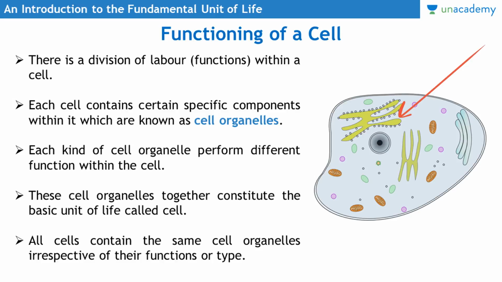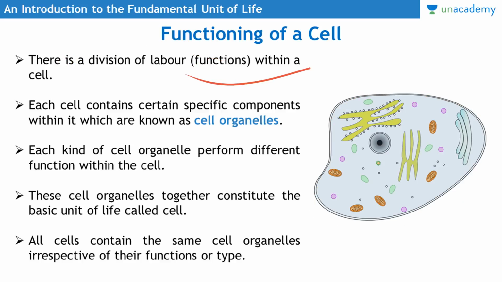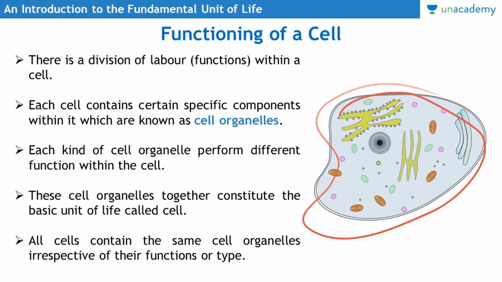Within the cell also there are different functions going on, like our body has different organs for performing different functions. The same way, a single cell contains different organelles to perform different functions, because a cell might be very small, but it performs a number of functions. That is why there is a division of labor within a cell, and each kind of cell organelle performs a different function. These organelles together constitute the basic unit of life called the cell. They together perform different activities, and together make the complete cell.